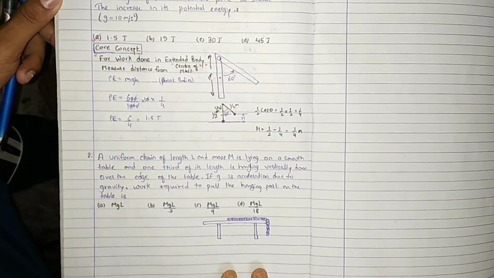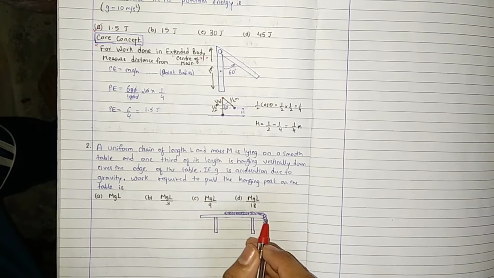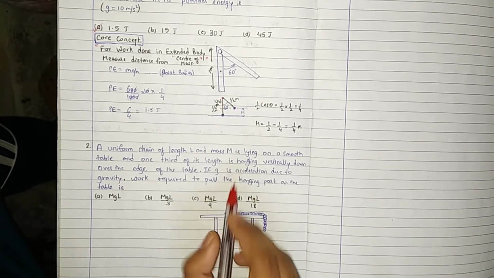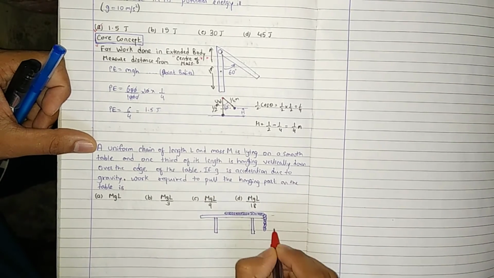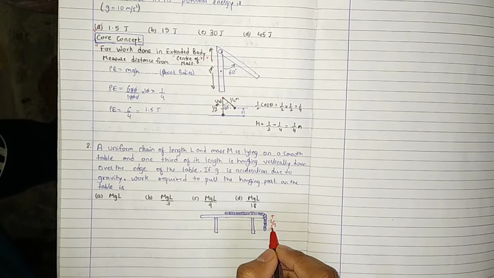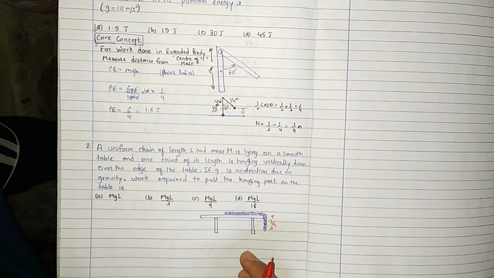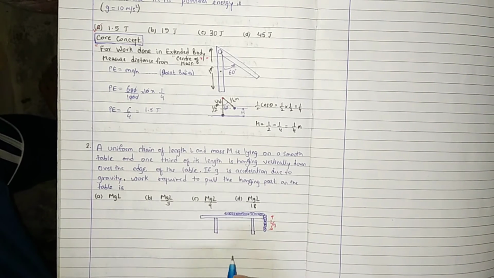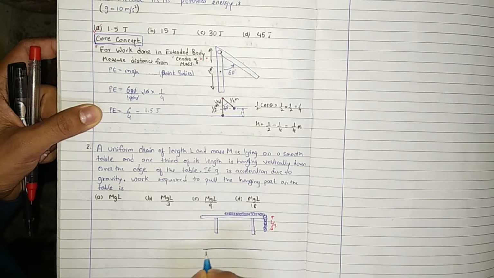Now if we move to the second question, this question is also based on the same concept. Here a uniform chain of length L and mass m is placed on a smooth table and 1/3 of its length, L by 3 length, is hanging, and we have to find the work done to pull the chain back on the table. So here also we can apply the same concept, and we can draw this extended body as a point body. I am drawing the diagram again, see,